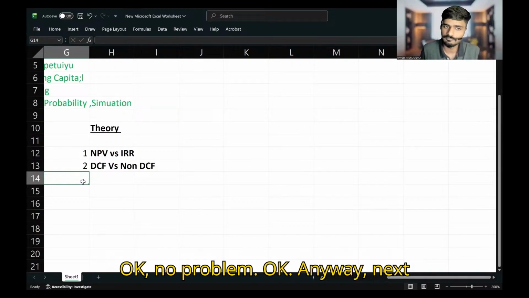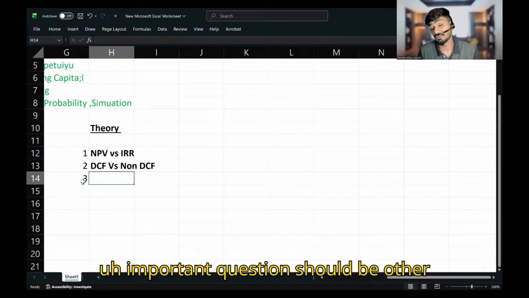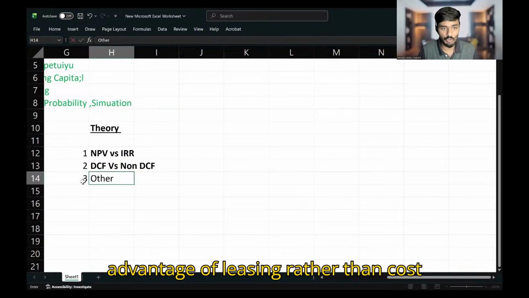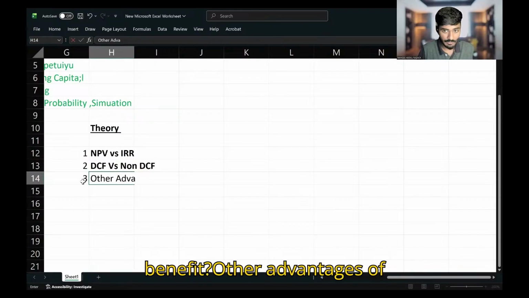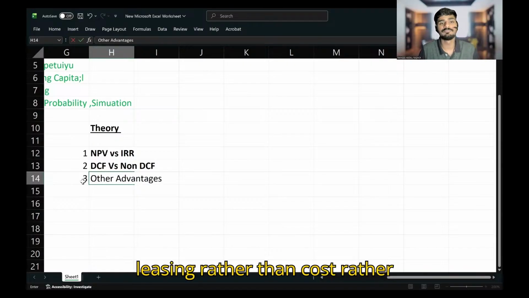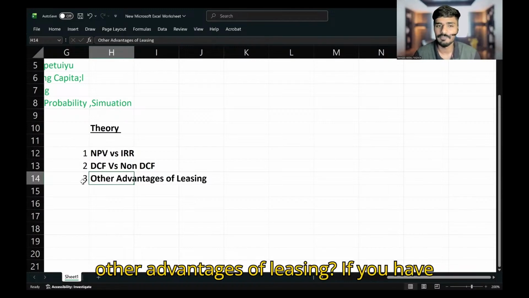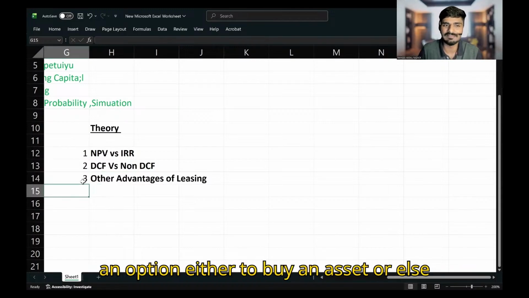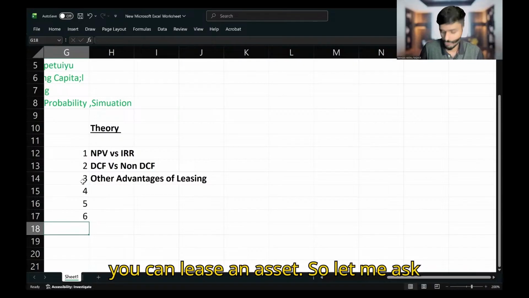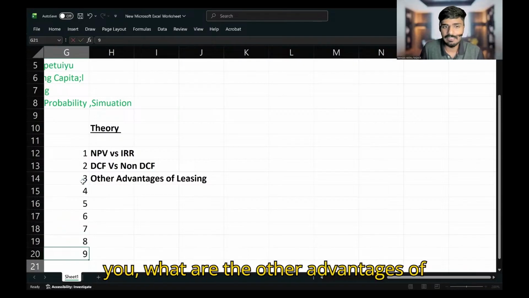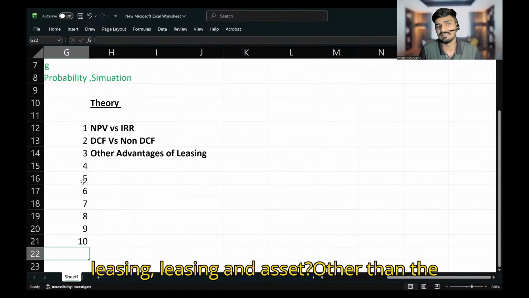Okay, no problem. Anyway, the next important question is: what are the other advantages of leasing rather than the cost benefit? If you have an option either to buy an asset or to lease an asset, what are the other advantages of leasing an asset rather than the cost benefit?